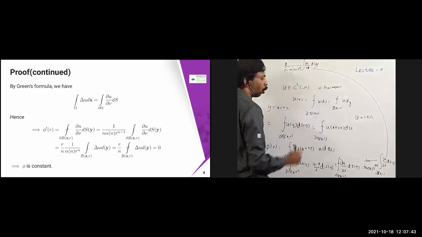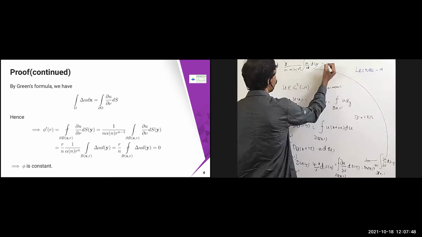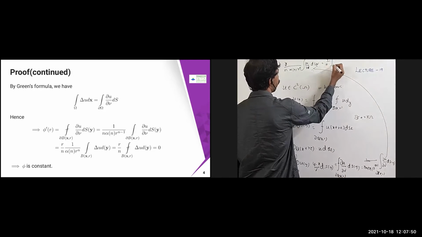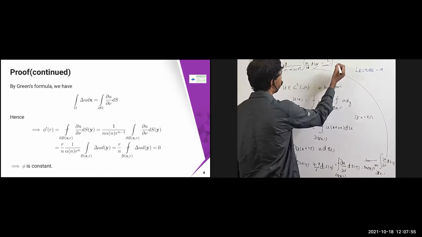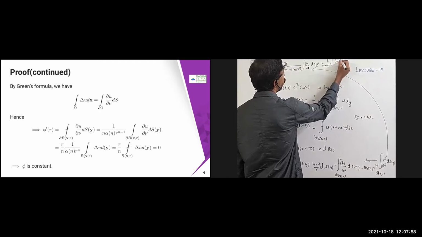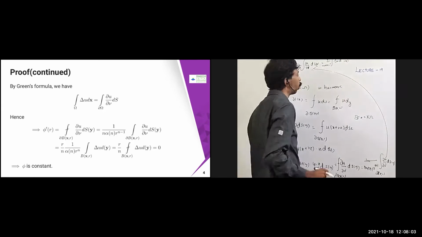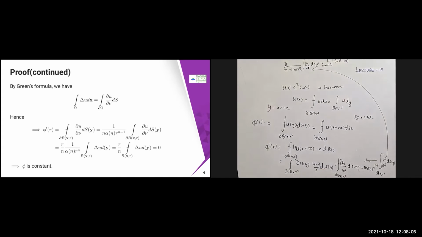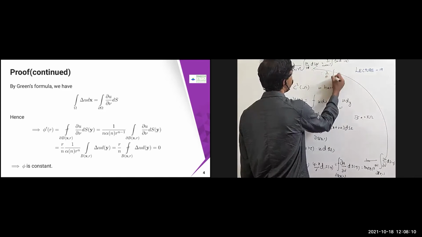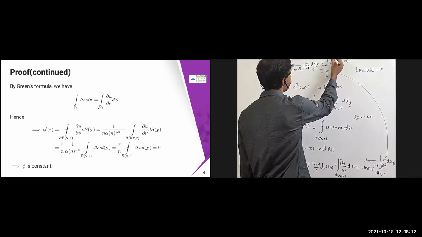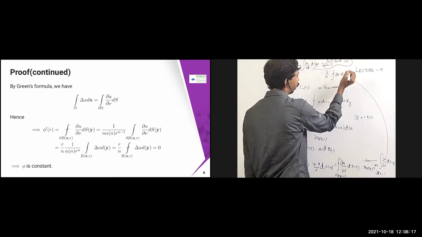So this is true. By Green's formula, what can I replace? I can replace this with del u. This is going to become 1 by r by n into integral, the remaining things as it is, r by n into alpha of n into r power n, del u dy. Sorry, it is del u dy, not dsy. I'm just using the Green's formula here. These terms are called average, so I can write this as del u dy again.